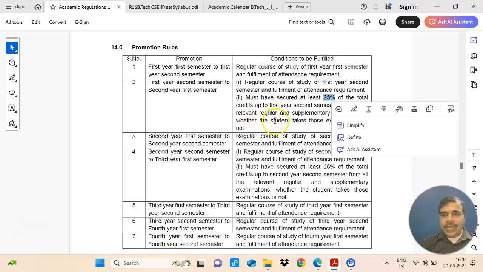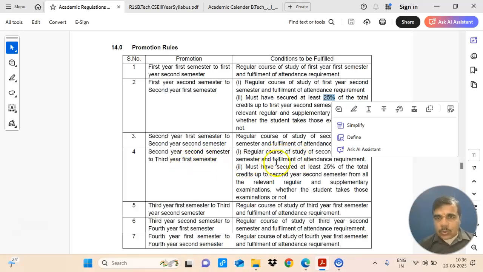Then second year first semester to second year second semester. Here only the attendance requirement is there. Second year second semester to third year first semester. This is important. Here it requires a regular course of study and fulfillment of the attendance requirement, and second, it says the student must have secured at least 25% of the total credits up to second year second semester.